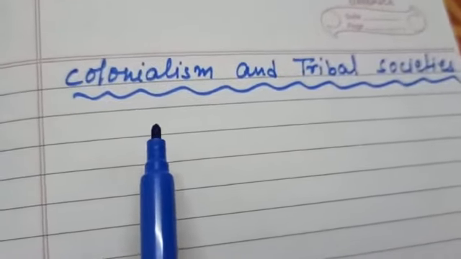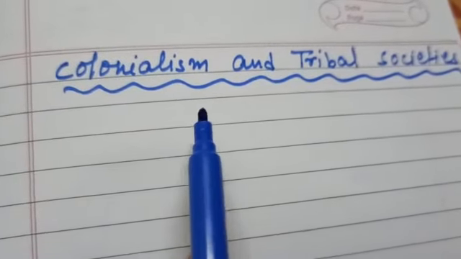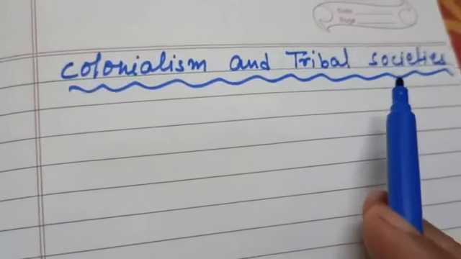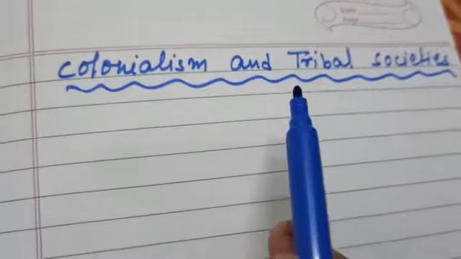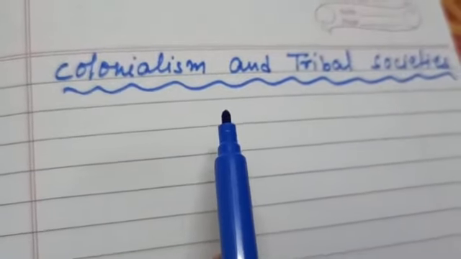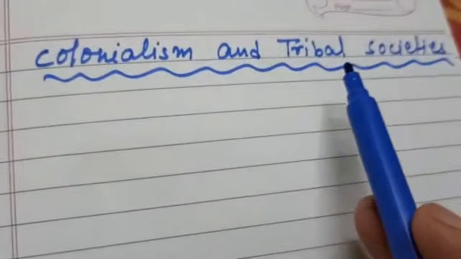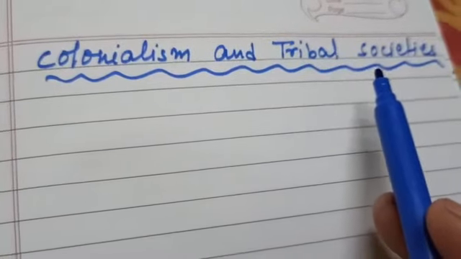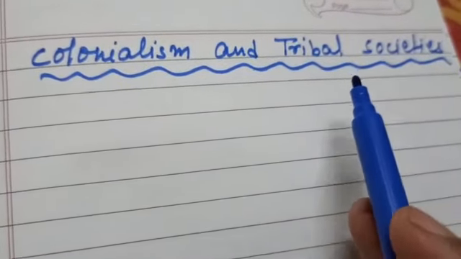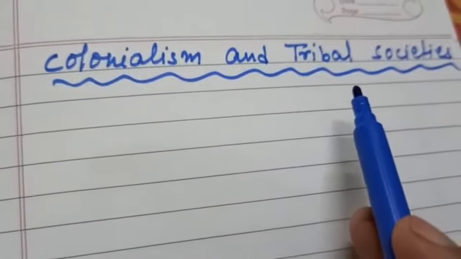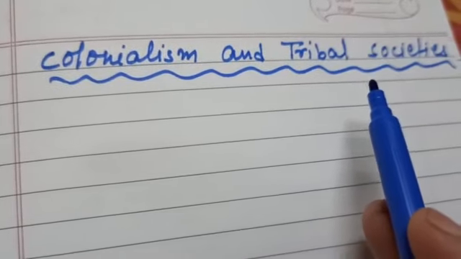So the profitable exploitation of peasants made the British greedier. They became more selfish, and their next target was the tribal societies, the tribals of India who lived in deep forests and led a life of self-sufficiency.